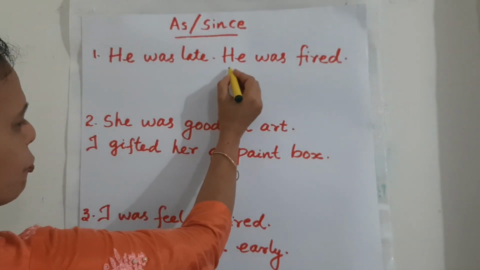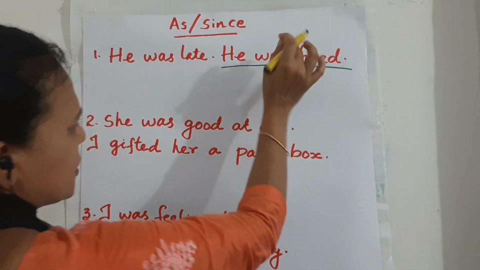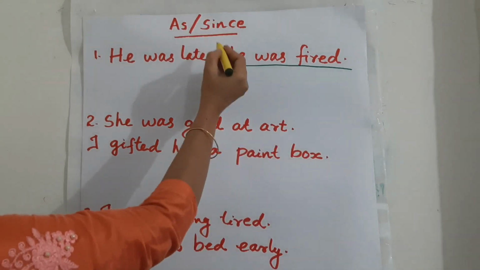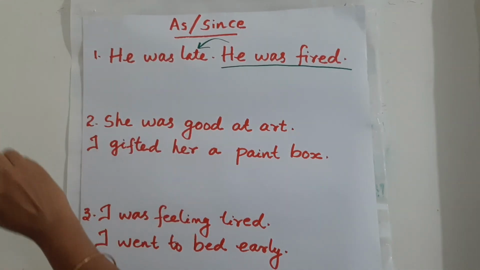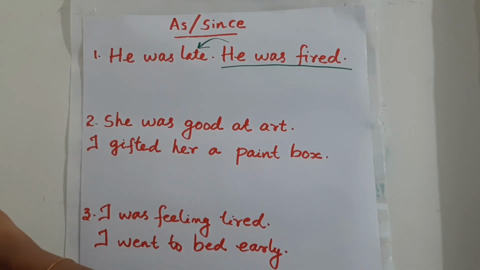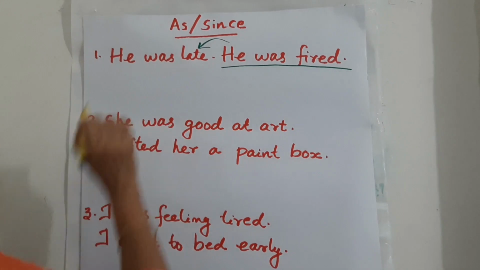He was fired is the particular action that you focus on. So what's the reason for that? Because he was late. Okay, that's the reason.